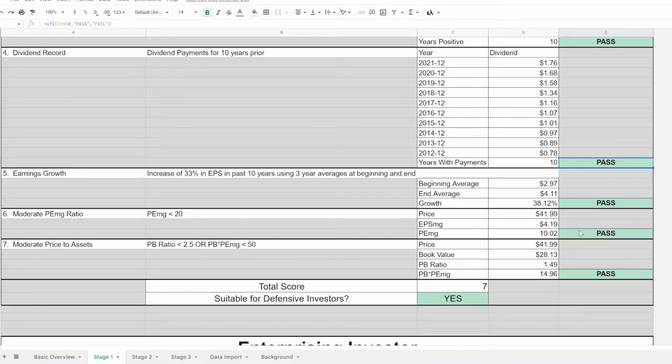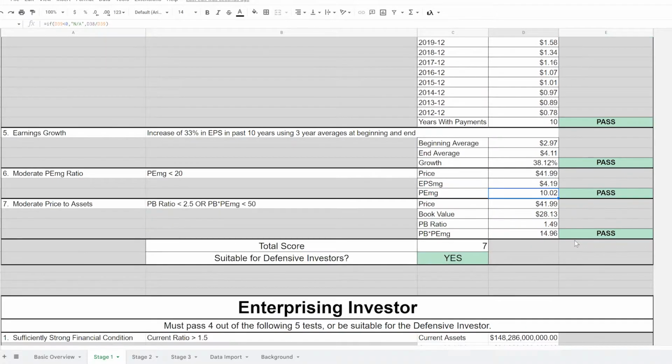So it passes that. And the price to earnings Modern Graham ratio, that is the price over the earnings per share Modern Graham, that comes to 10.02. That is less than 20, so it passes that requirement. Price to assets, the price to book is below 2.5, so we pass that. And the PB times the PEMG is below the 50 threshold for that too. So this one actually gets all 7 points for the defensive investor.